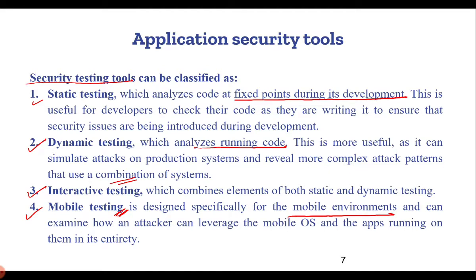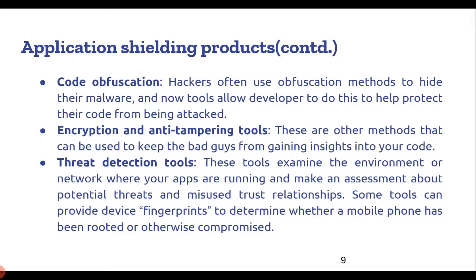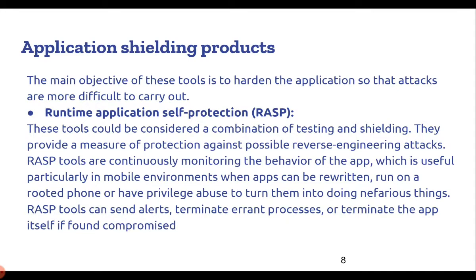Now the next category of application security tools are application shielding products, where we have runtime application self-protection, which is known as RASP, code obfuscation, encryption and anti-tampering tools, and threat detection tools. So application shielding tools or products have the primary objective of hardening the application so that the attacks are more difficult to carry out. See, we have to understand that our systems are not secure, and at any point of time any type of attack might take place.